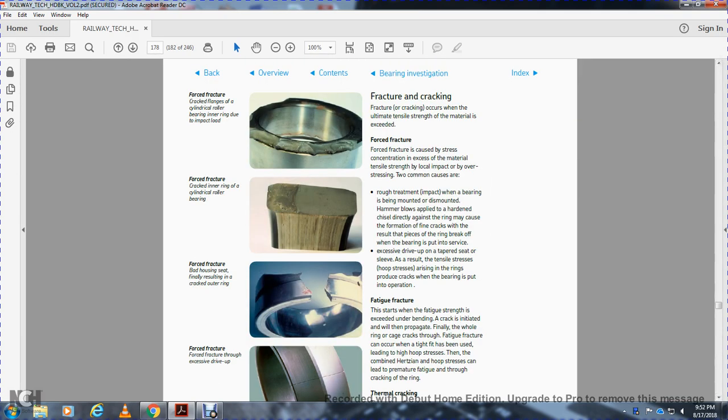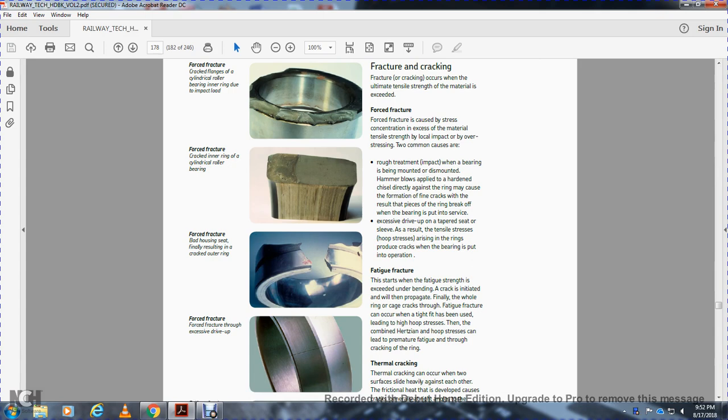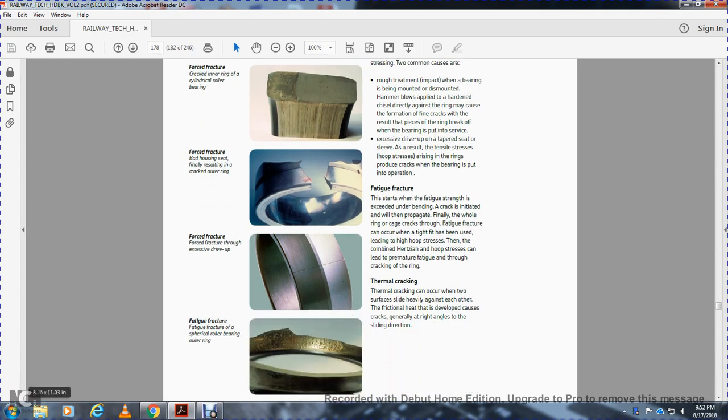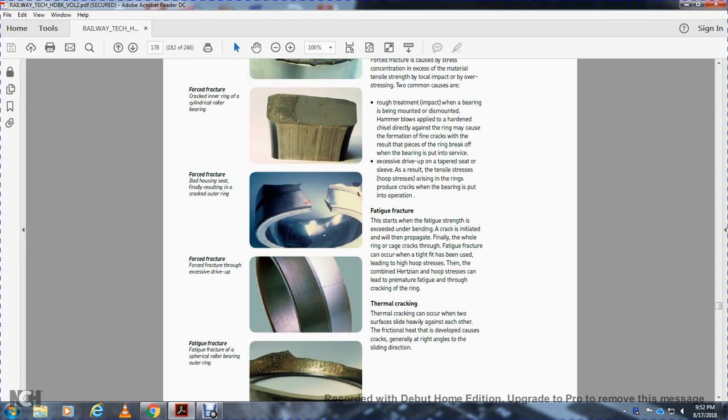Fracture: force fracture and cracks in the flange of a cylindrical roller bearing inner ring due to impact load. Force fracture of a ring in a cylindrical roller bearing, due to a bad housing, finally resulting in a cracked outer ring. Force fracture through excessive drive-up, and fatigue fracture of a cylindrical roller bearing outer ring.